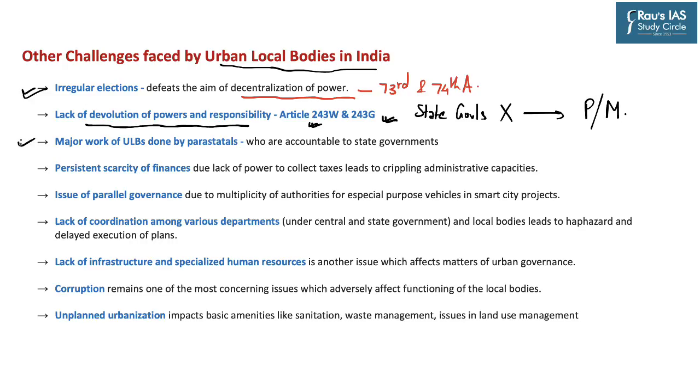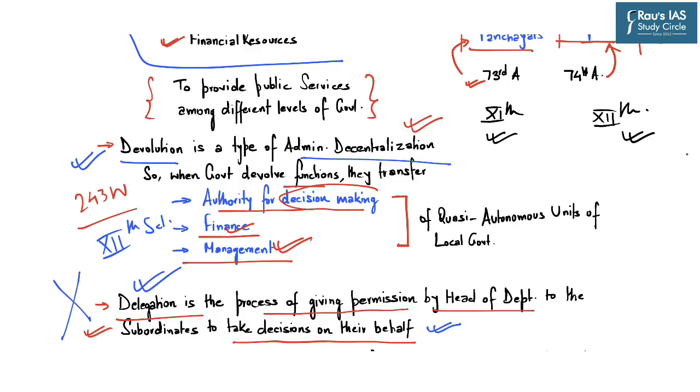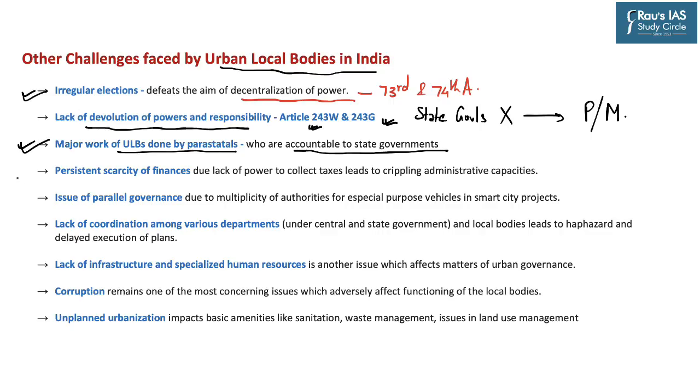Next, major work of urban local bodies is done by parastatals, that is, such authorities who are directly accountable to the state government. So again, the whole idea of devolution of power, having independent authority for decision making, independent authority for financial decisions and management is defeated. The next concern is persistent scarcity of finances for municipalities and panchayats due to lack of power to collect taxes, and this overall leads to crippling administrative capacities as well.